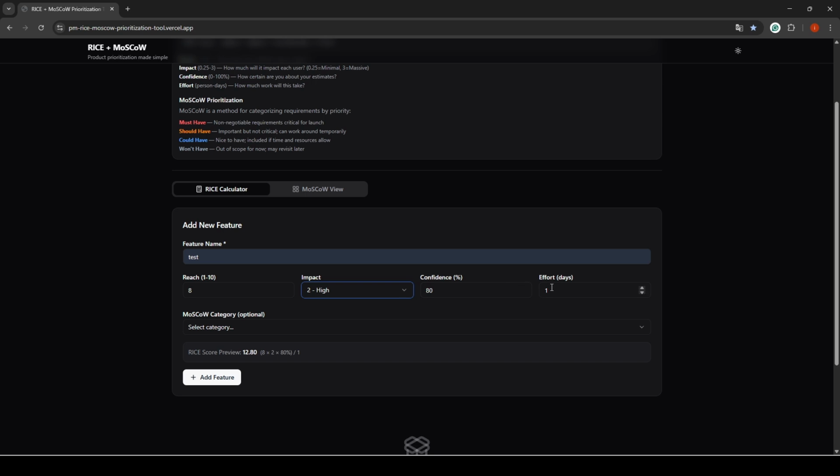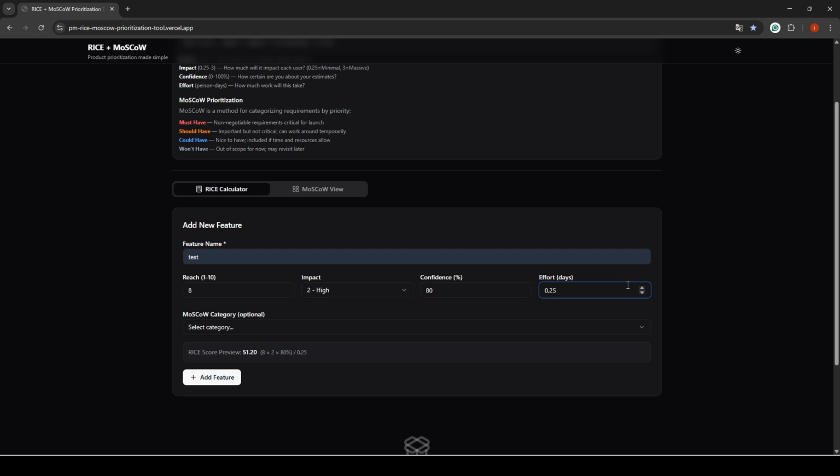For the effort, it starts at 1 day of effort, but the minimum is 0.25 days. So why 0.25 and not 0 or 0.1? It's because when you are doing development work, you always have a testing phase, and also a preparation phase. So you have to take it into account in your effort.